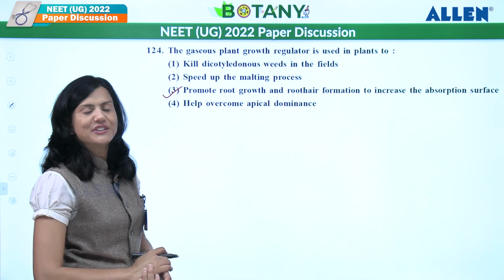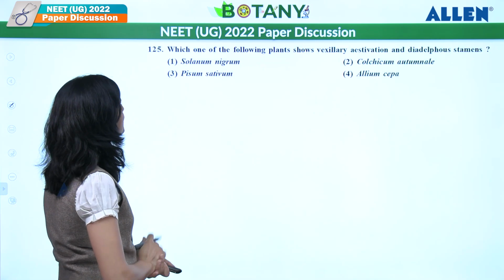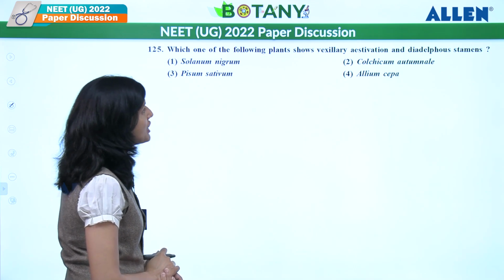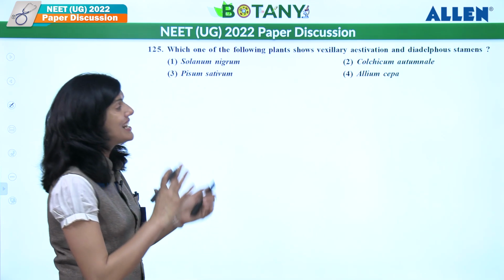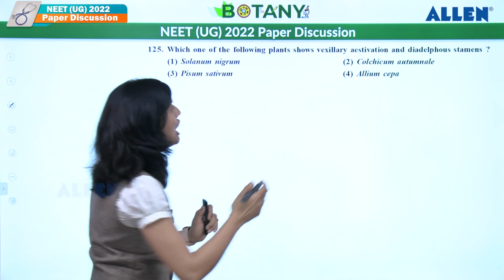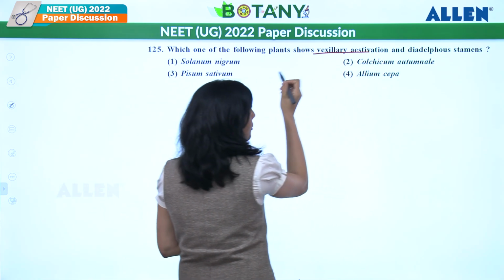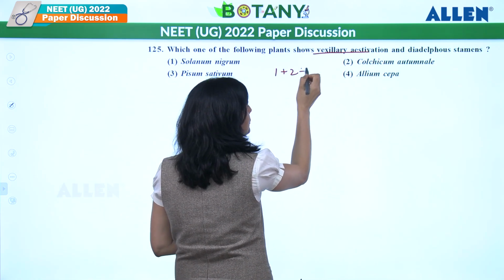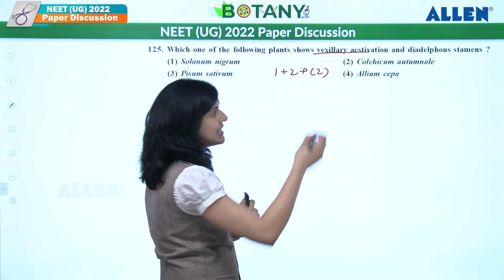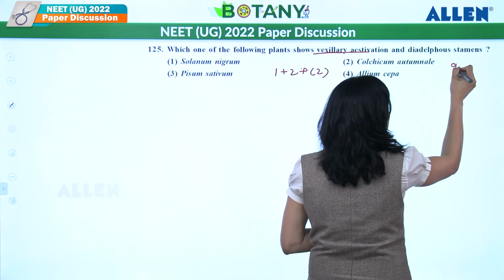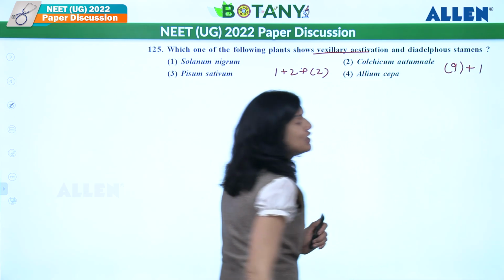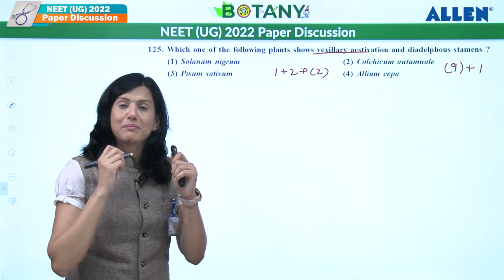So what should be answer over here? Third one. Let's see next one. Which of the following plant shows axillary aestivation and diadelphous stamen? Axillary aestivation, right? 1 plus 2 plus fuse 2, as well as diadelphous where stamen is bound into two bundles, 9 plus 1. You know that it is a thing for Fabaceae family.